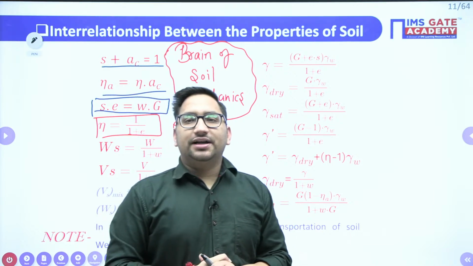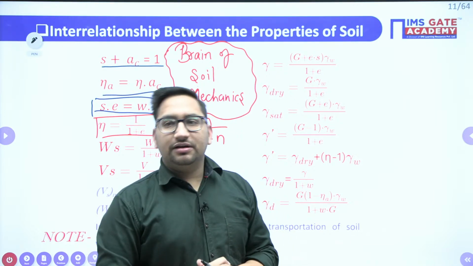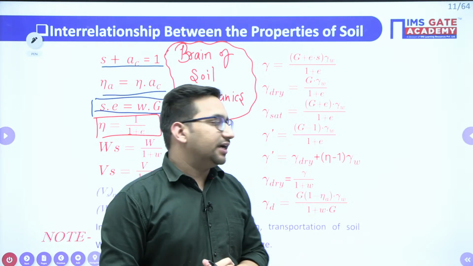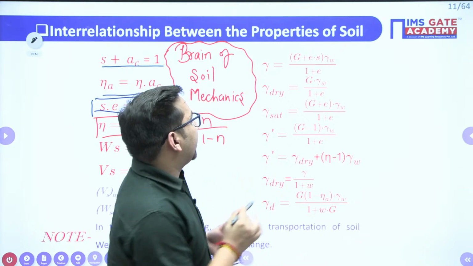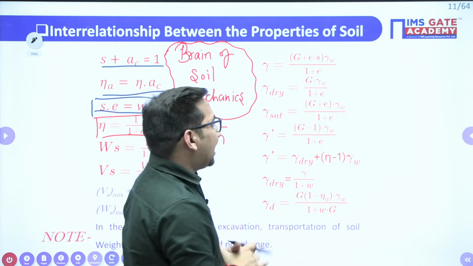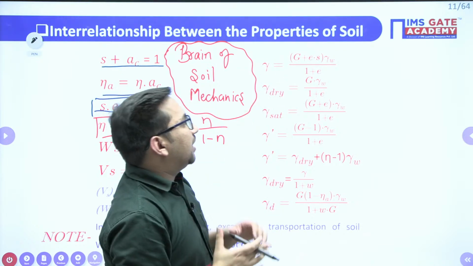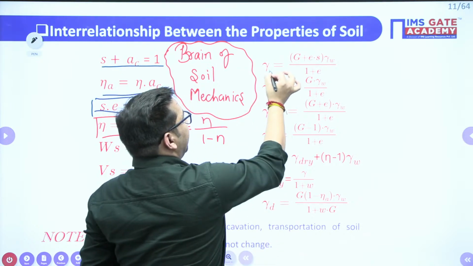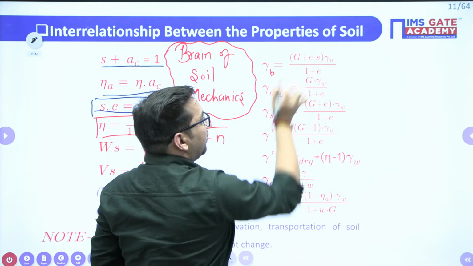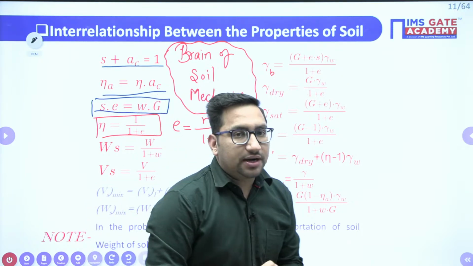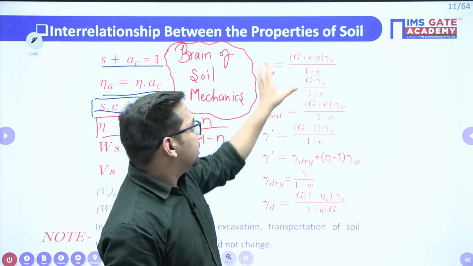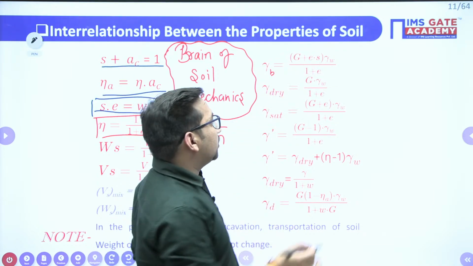You can find that, right? Try to find that, you will definitely get that. Try to find out that. Okay. So this is the gamma, that is your bulk unit weight of soil. This bulk unit weight is (G plus Se) upon (1 plus e) into gamma w. Clear? Now, this particular value is your bulk unit weight.